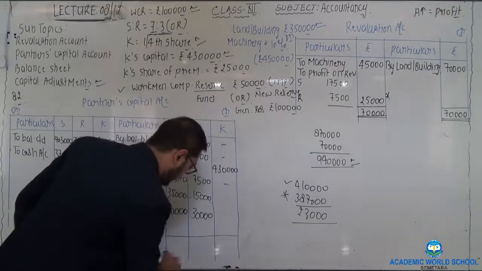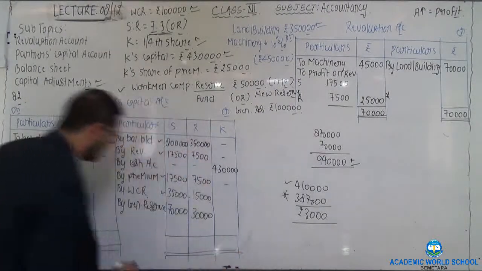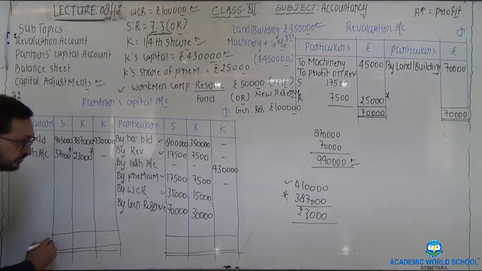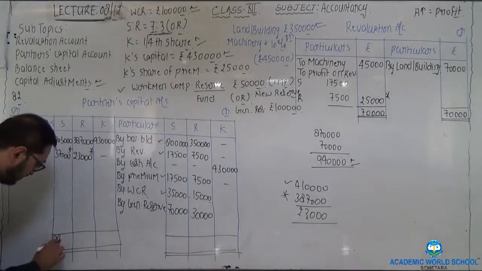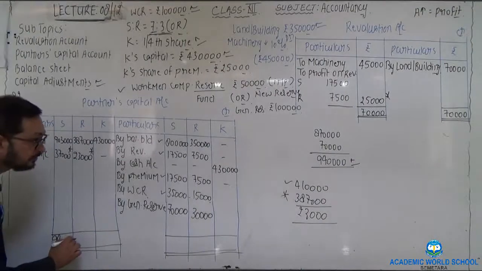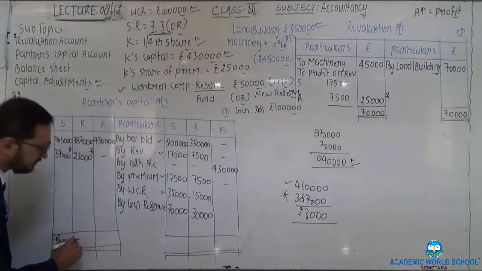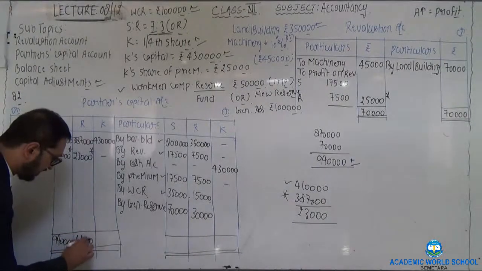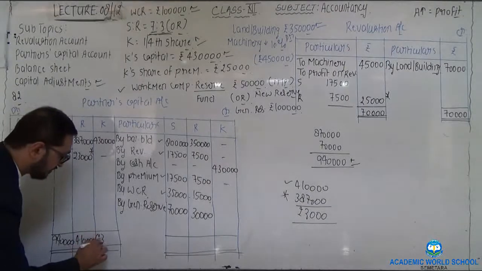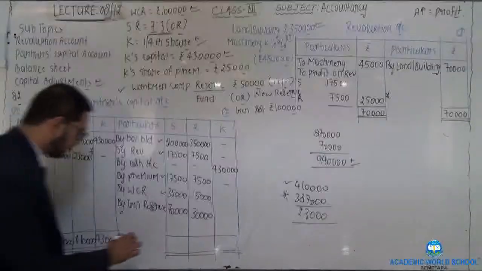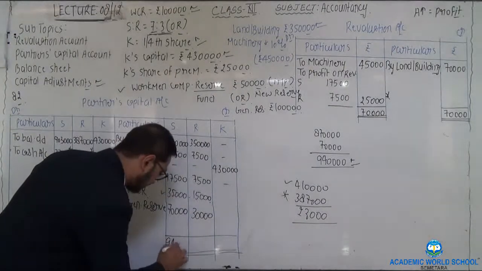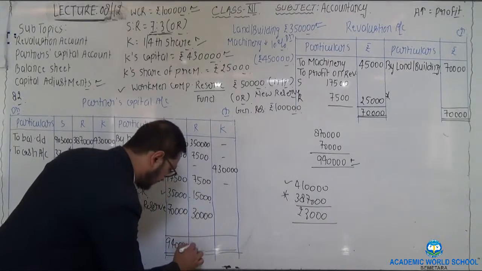Now make the total of both the sides. Total would be 9,40,000 to first partner, 4,10,000 to second partner, and 4,30,000 to third partner. Write the same total on the credit side.